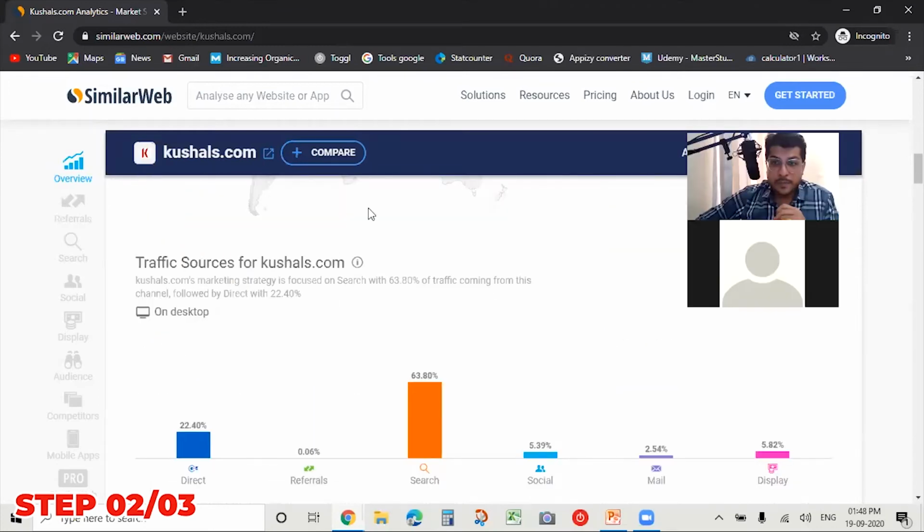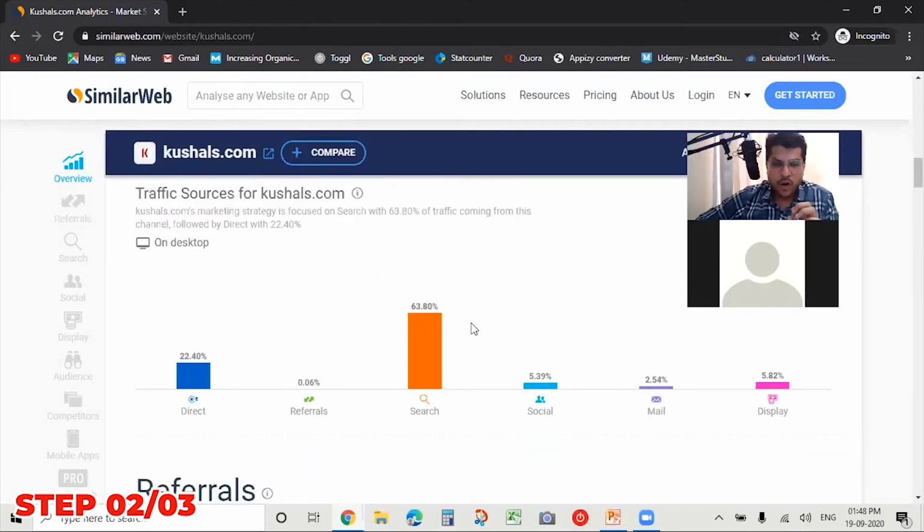Now here I'm also decoding the marketing strategy of my competitor. Here I can get data wherein it says that 22% of the traffic is coming directly. Directly means they are directly typing kushals.com and coming to the website. Search traffic means if I search any keywords on Google, and through these keywords I'm coming to the website of my competitor. So 63% of the traffic is through the search results. Then they have around 6% traffic coming from social media.